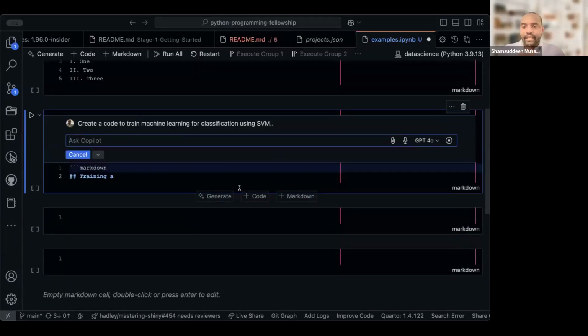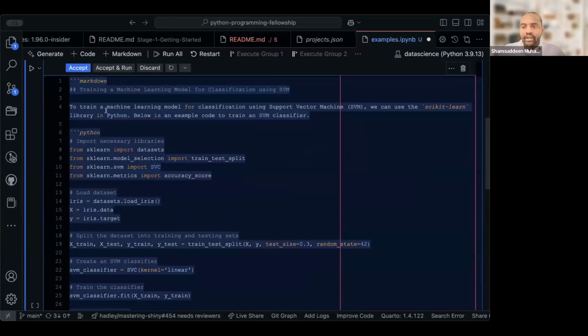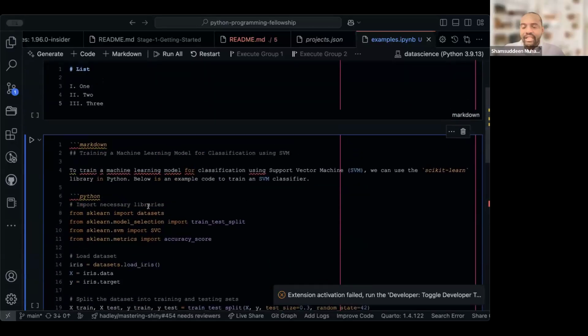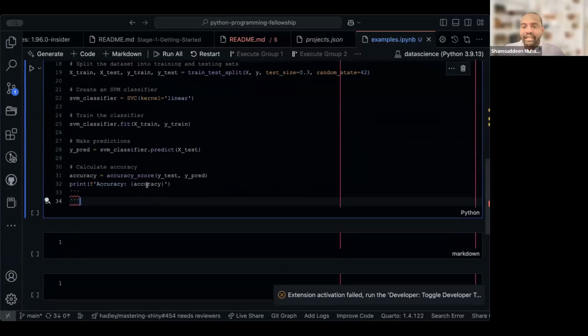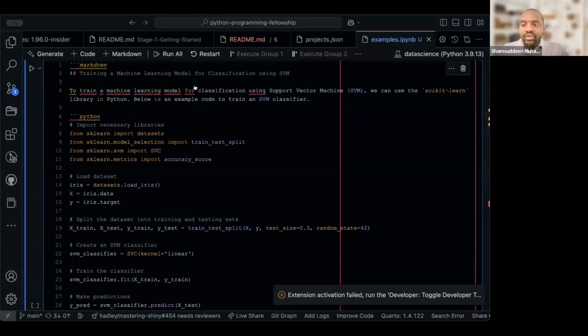So you can see this will just create machine learning code. This one has already created a script to automatically train a machine learning model. So without distracting you, let's move on to what we are doing.